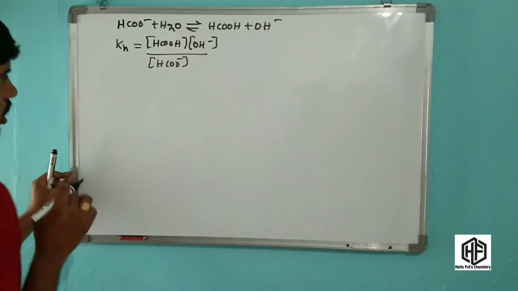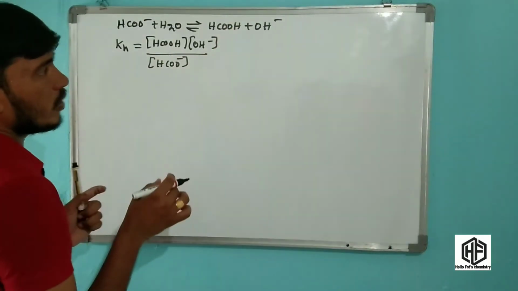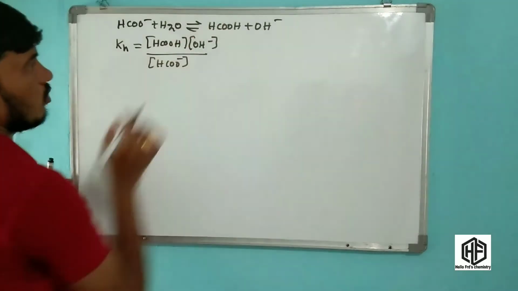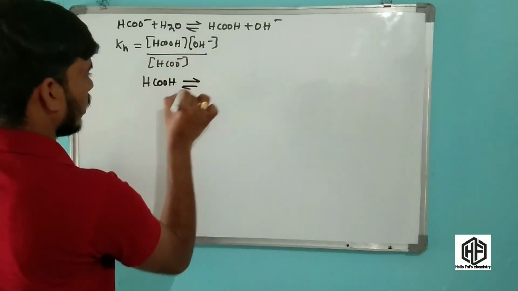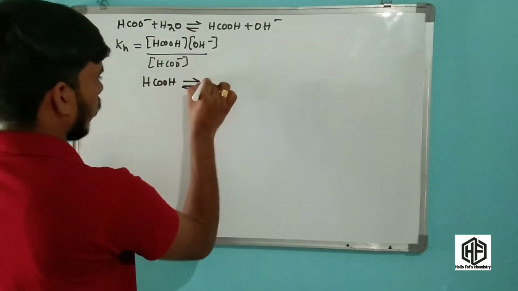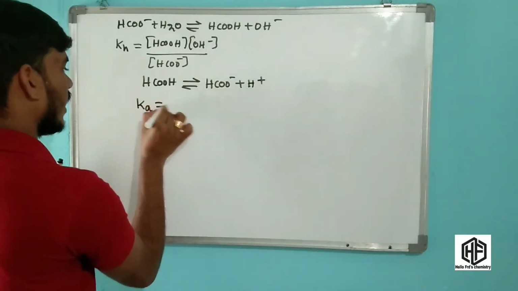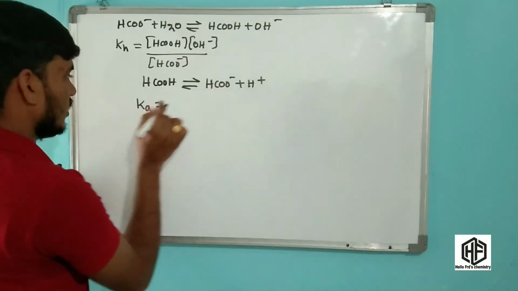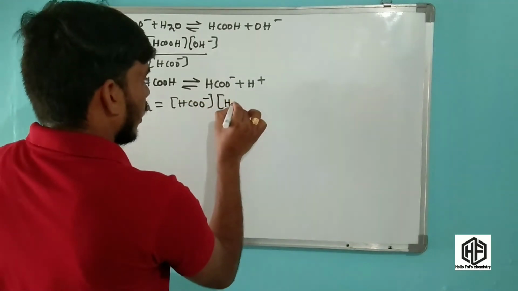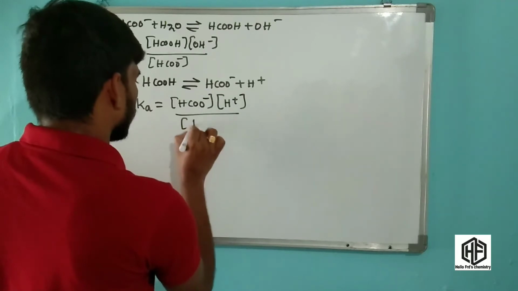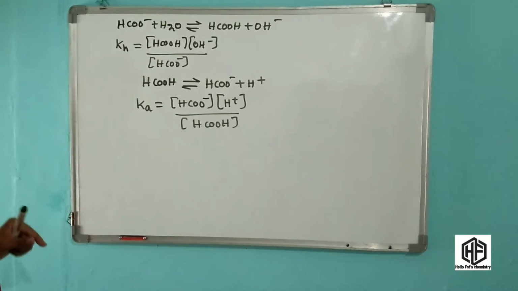This is the Kh. Now one more important point, friends. In this reaction the weak component is present, and that weak component is HCOOH. The ionization constant of this weak component, HCOOH giving HCOO minus plus H plus, is called Ka. Ka is equal to the concentration of HCOO minus into the concentration of H plus divided by the concentration of HCOOH.